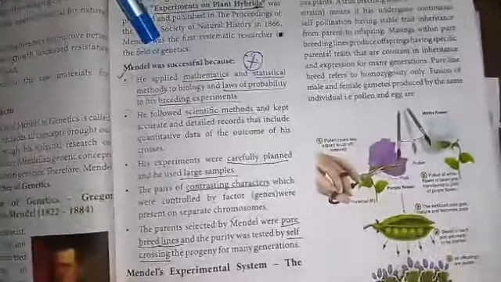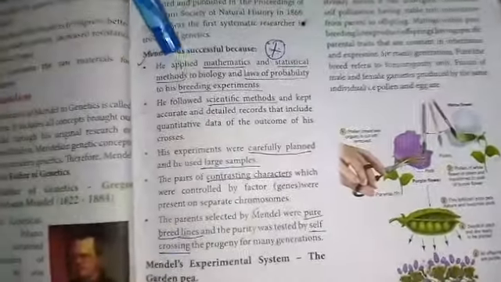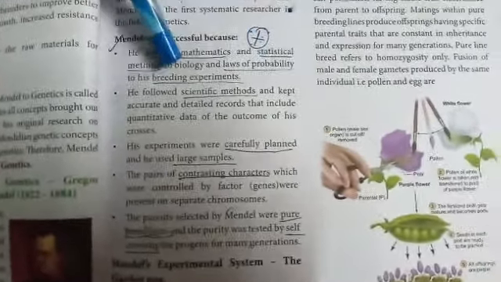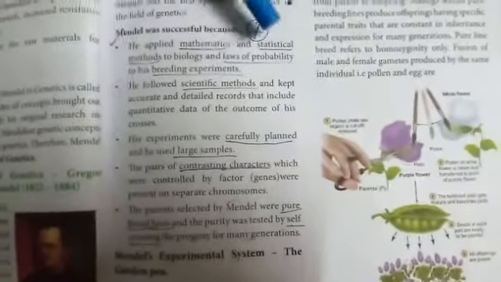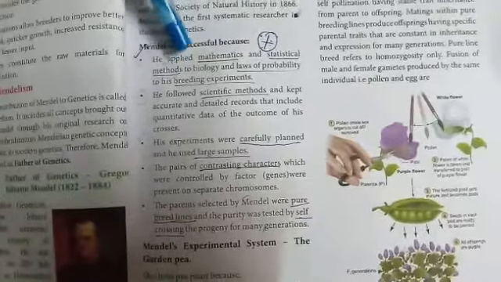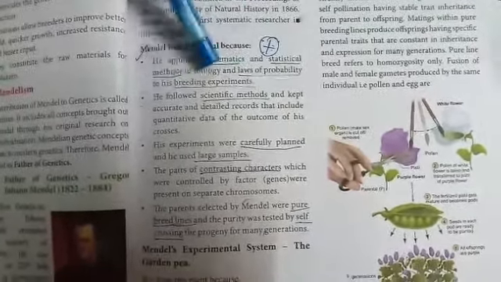So let us revise the important parts of this lesson. Reasons for Mendel's success. It's a very important question. The reasons for Mendel's success: he applied mathematical and statistical methods to biology and the law of probability to his breeding experiments.